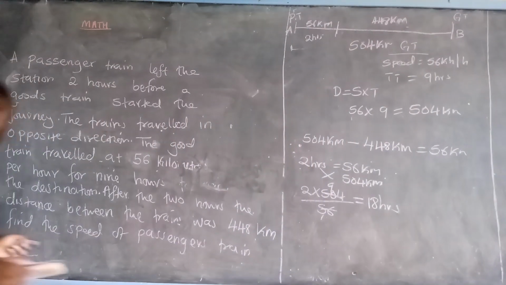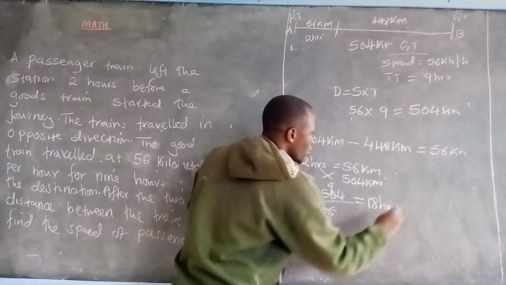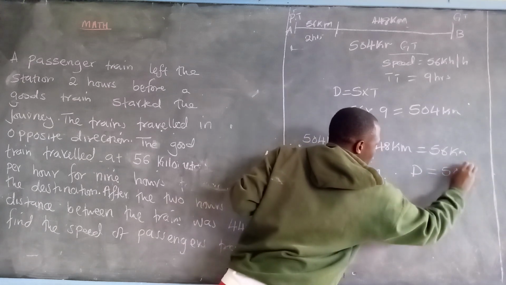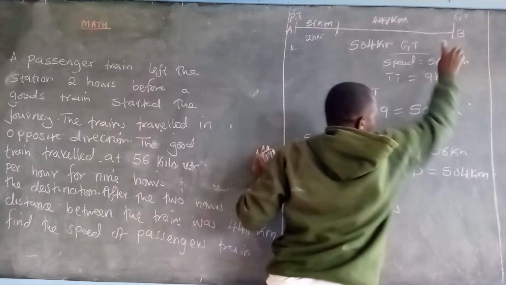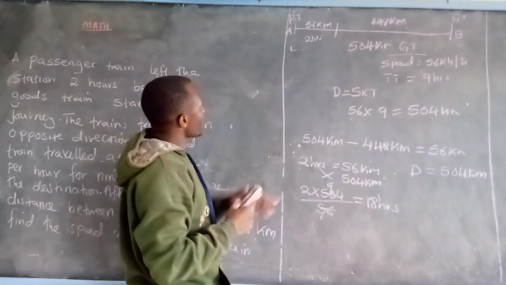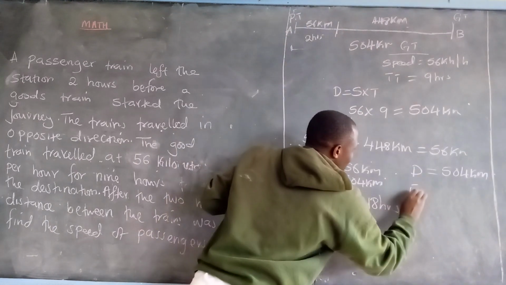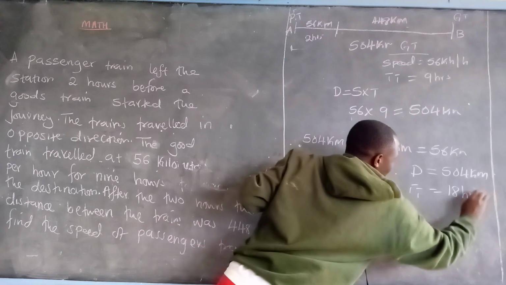And we have been told to find the speed of the passenger's train. We all know the distance is equals to 504 kilometers, and the total time taken for the passenger's train to travel from A to B was actually 18 hours.